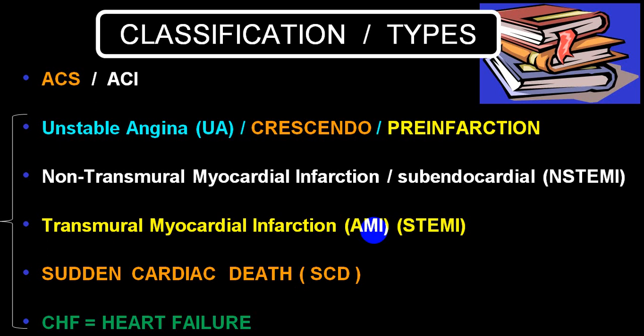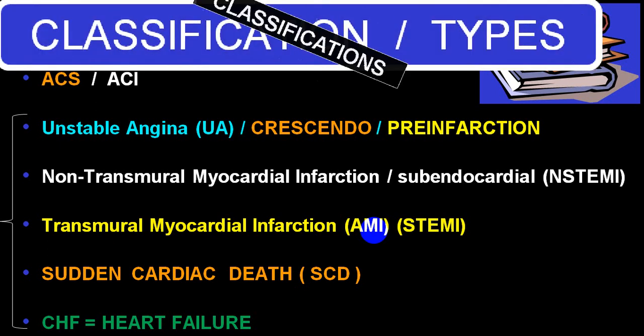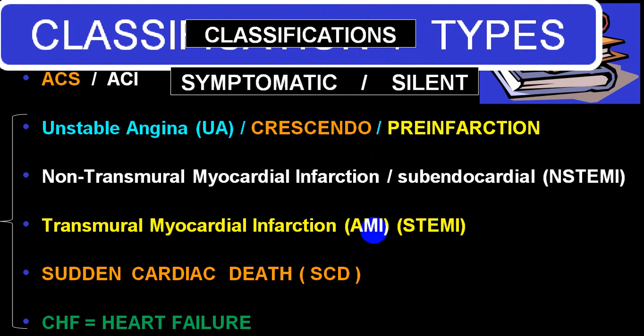Non-STEMI is also called subendocardial infarct or non-transmural MI, or on ECG we call it non-Q wave MI, while transmural myocardial infarction is called acute MI, or we call it STEMI, or we use the word Q wave MI. Another presentation of ACS is sudden cardiac death, and occasionally it can present as congestive heart failure. These are the different things which are being included.